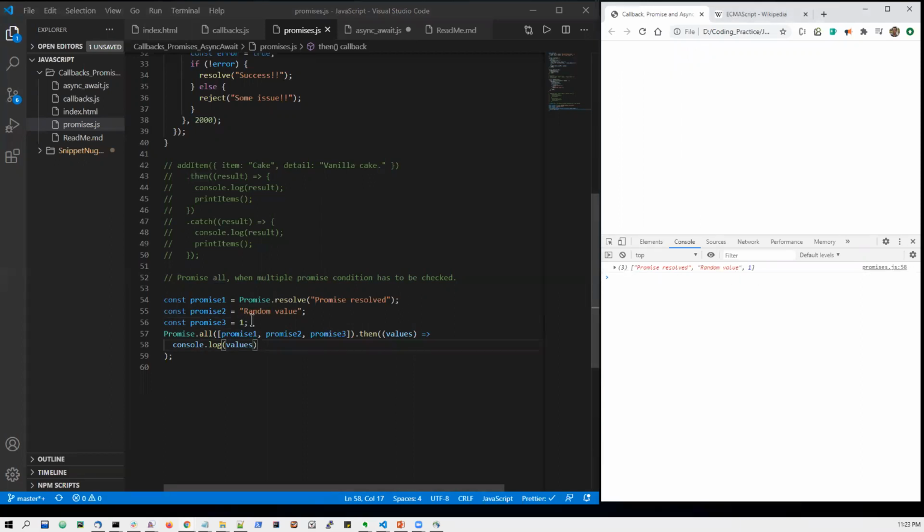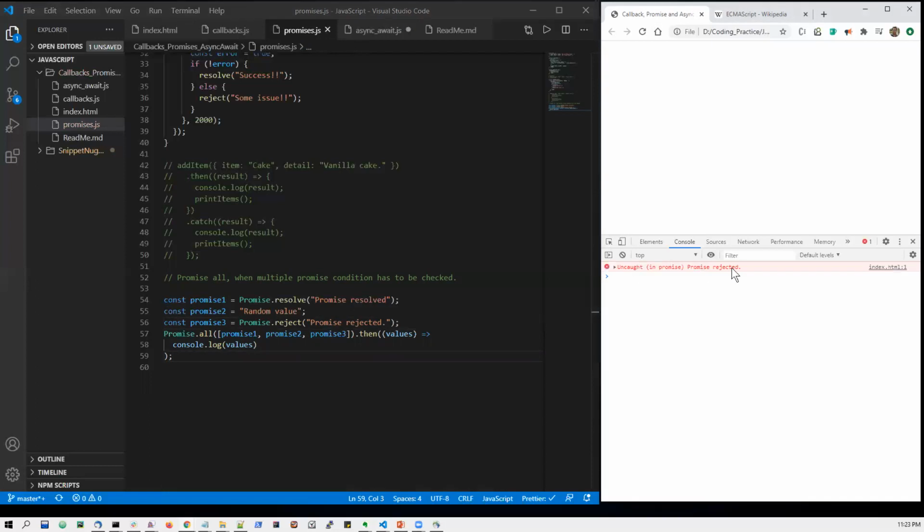Let us say that some of the promise objects are rejected also. So Promise.reject, and here I'm just writing "promise rejected". In this case, because I'm not catching the rejection, let us see what happens.